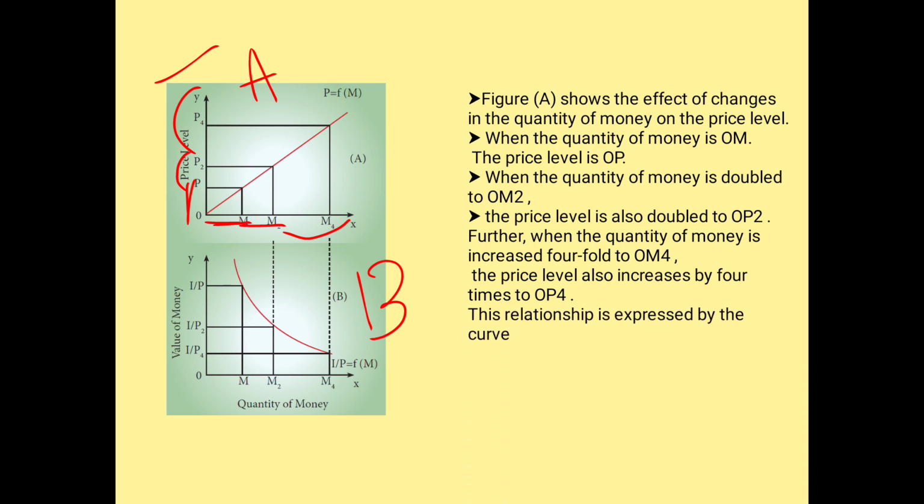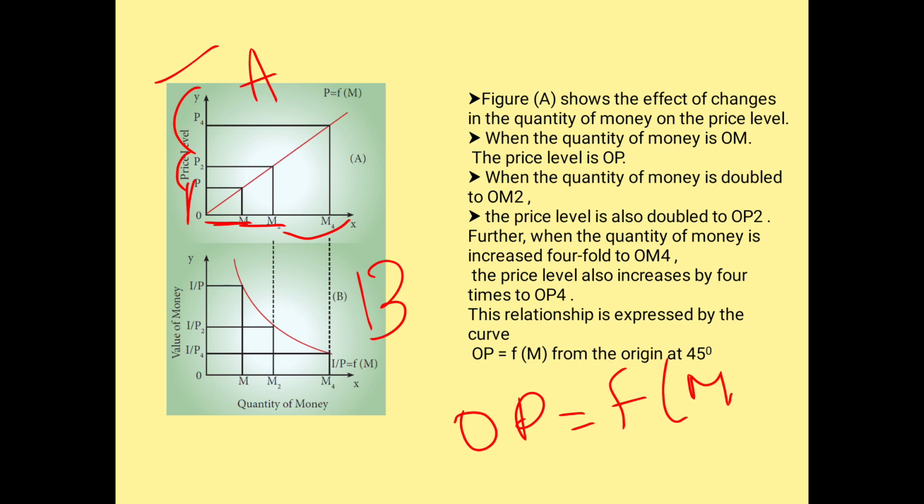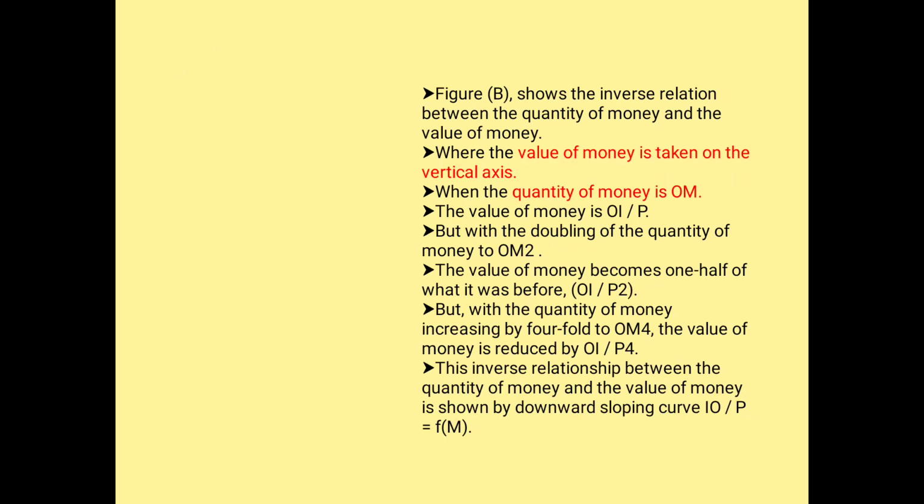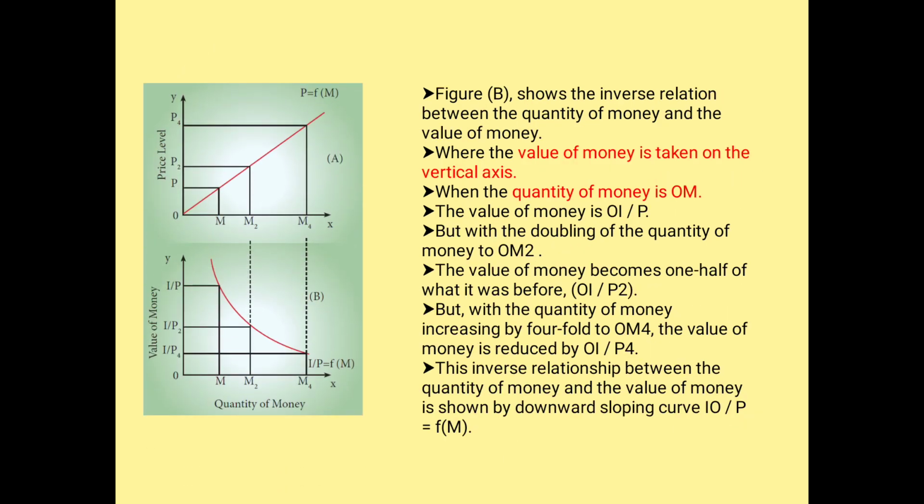Next, this relationship is expressed by the curve. Now you can write it as OP is equal to F of M. Next we are going to see the same diagram. We are going to explain the B part of it. So what is the B part of it?